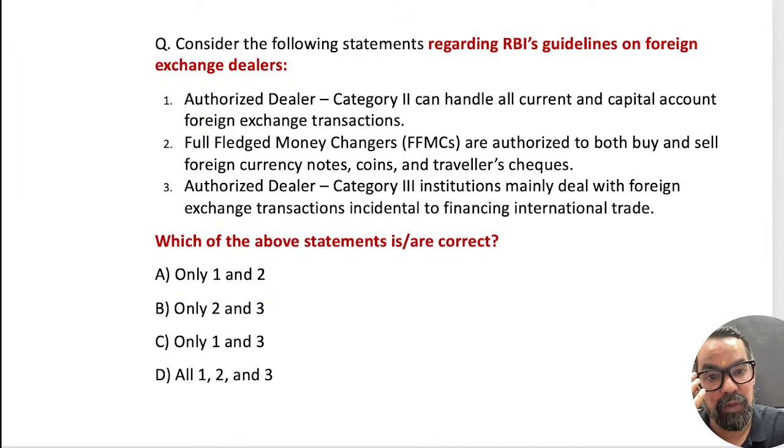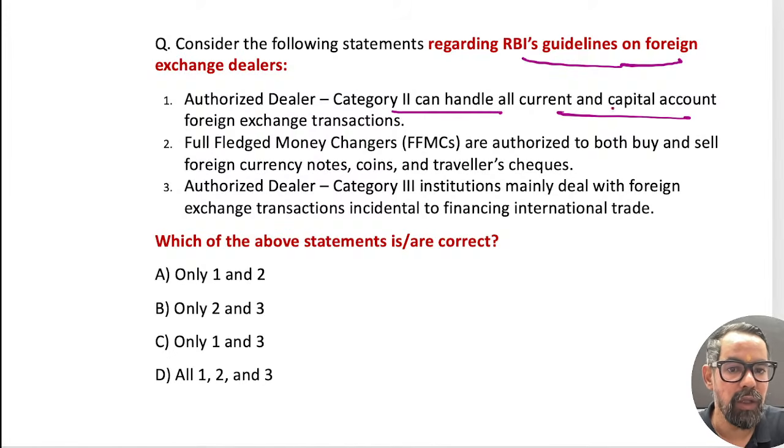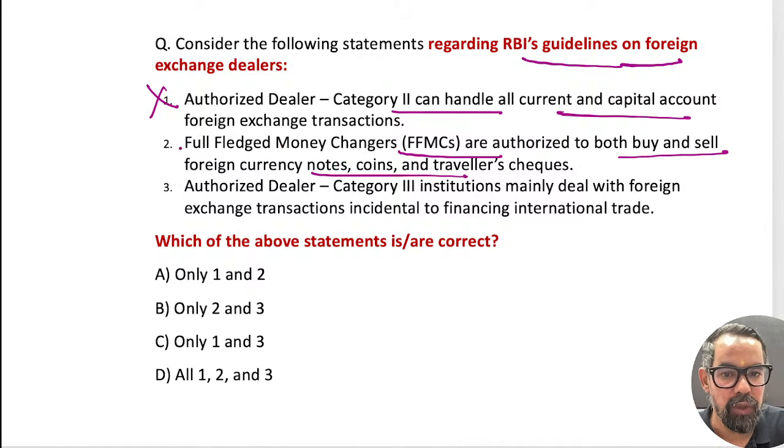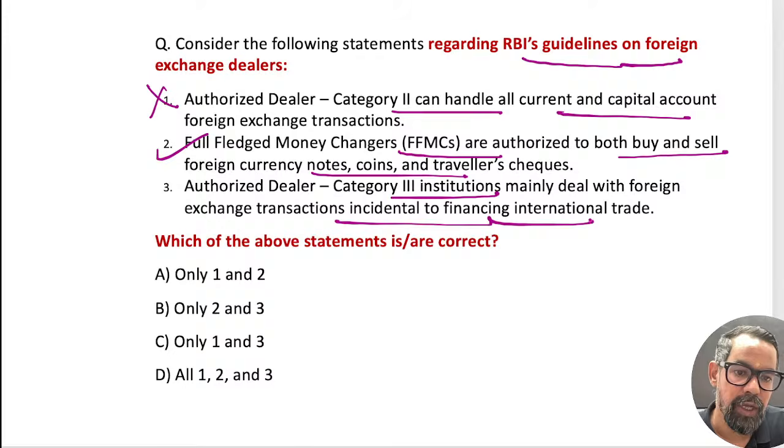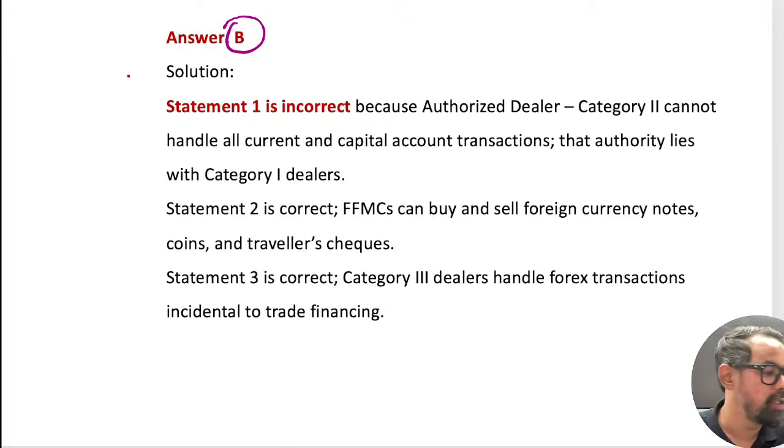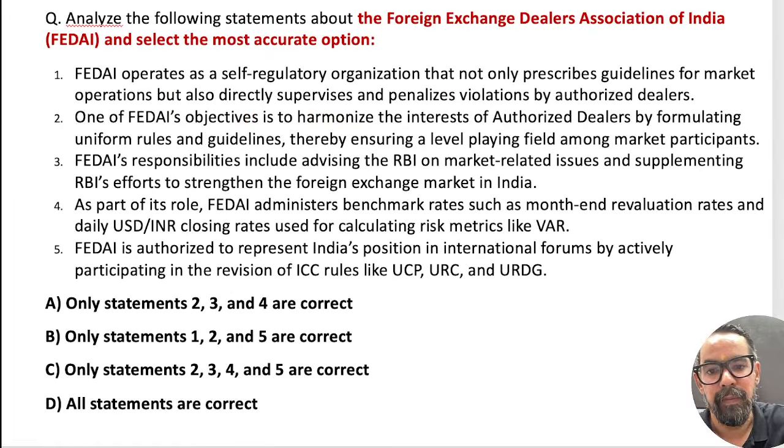Okay, let's solve some easy questions also, otherwise you people will get scared. RBI guidelines on foreign exchange dealers. This is simple. Authorized dealer category 2 can handle all this? Wrong. Category 1 can handle all of these. FFMCs are authorized to buy and sell foreign currency notes, and category 3 institutions mainly deal with foreign exchange transactions. After including statements 2 and 3, without any doubt option B will be the right answer. Correct? Next one.